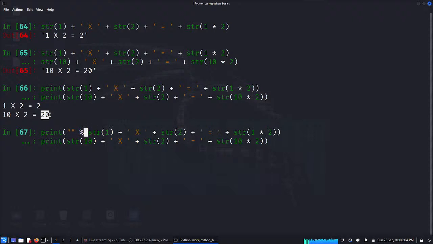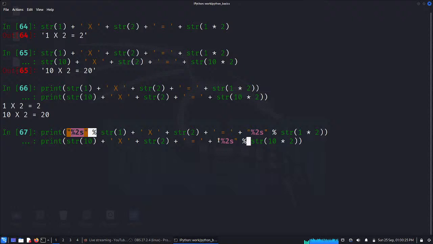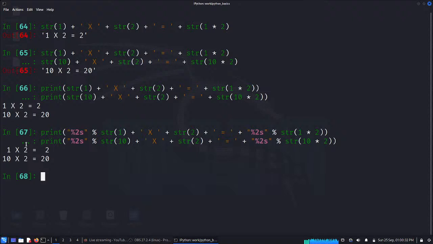I do percentage, first object, percentage s, it's a string, so I can take 2 spaces, and similarly I can do it here and here as well. Let's see. So now it's much better. We can keep on doing this, and we can create the multiplication table.